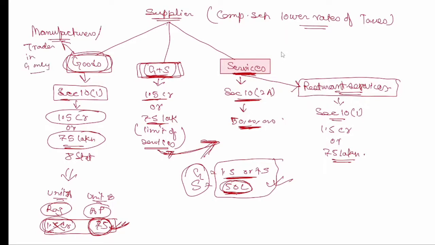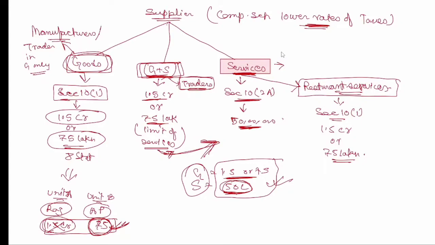These goods and supply sections are definitely made for traders, and you will see in the tax rate they have been given special priority. This services section is mainly for suppliers of services, correct. Now we talk about lower rates of tax. So what are those taxes?